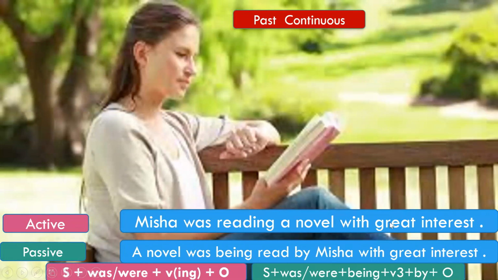So Misha was reading a novel with great interest will become a novel was being read by Misha with great interest. A novel becomes the subject. Was is the be form of the verb. Being, I told you in continuous sentences, you have to add the word being. Then read is the third form of the verb. Then we use by, and then the object. Misha was the subject here, and it becomes the object here, by Misha. Then the adjunct, with great interest.